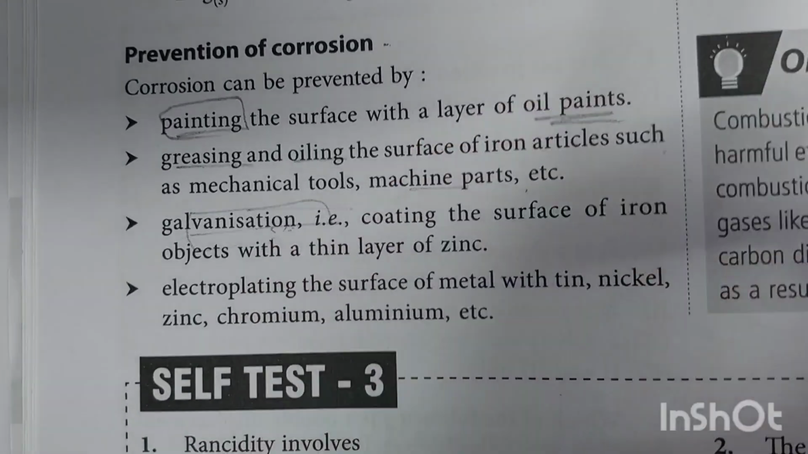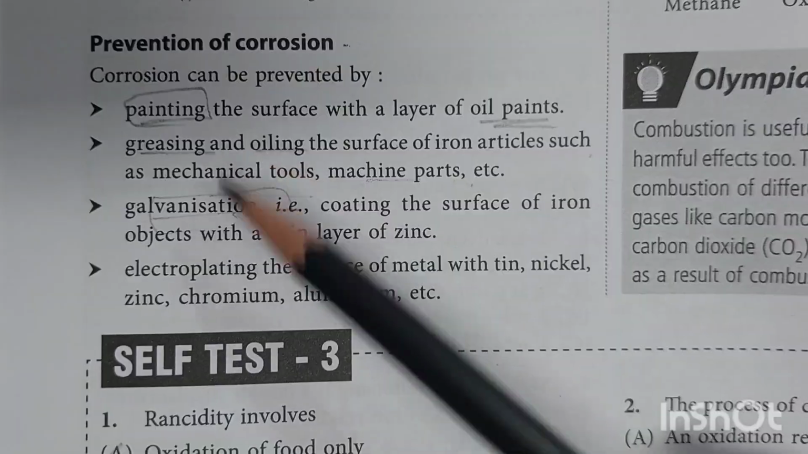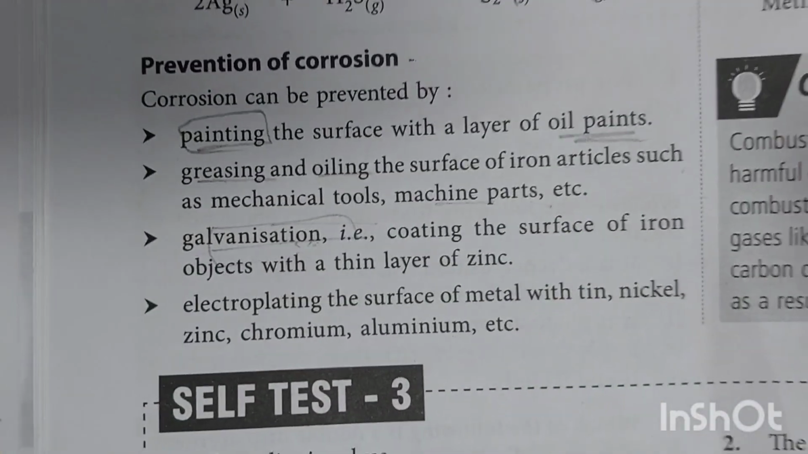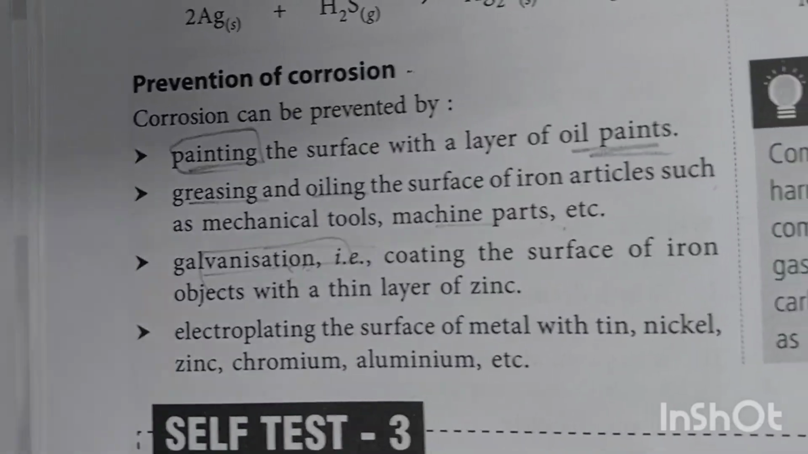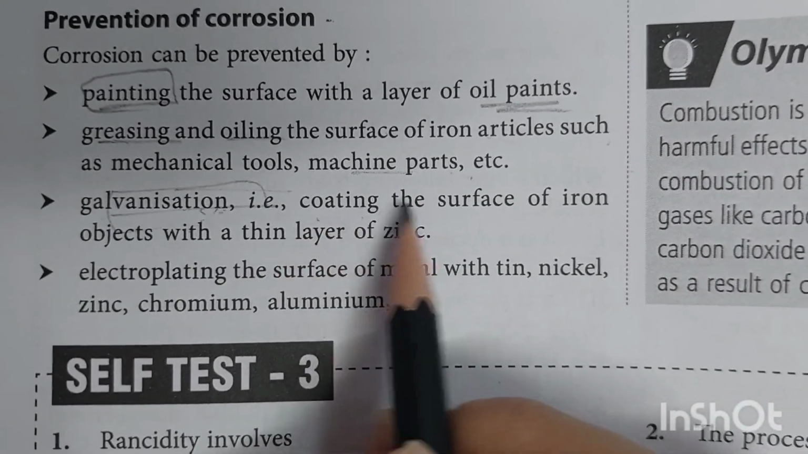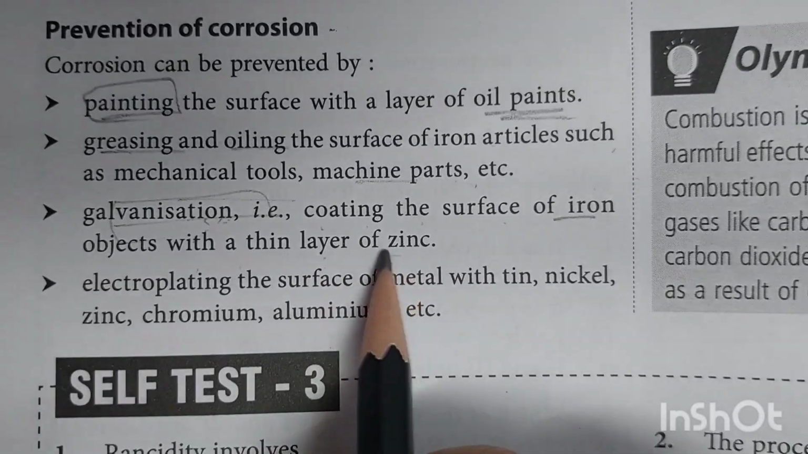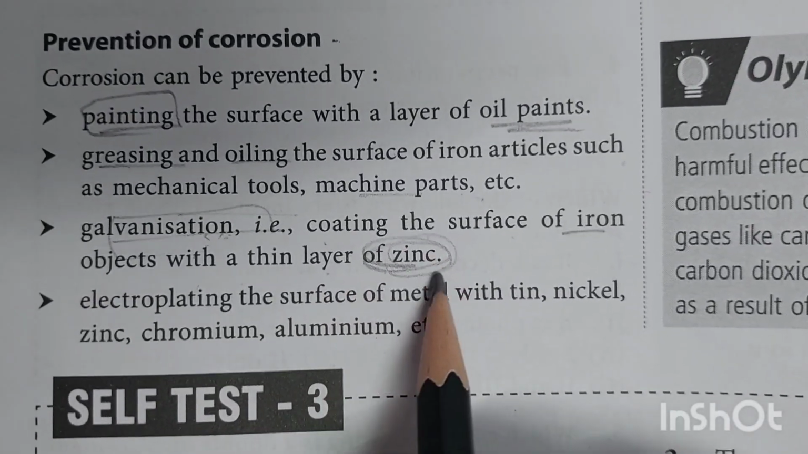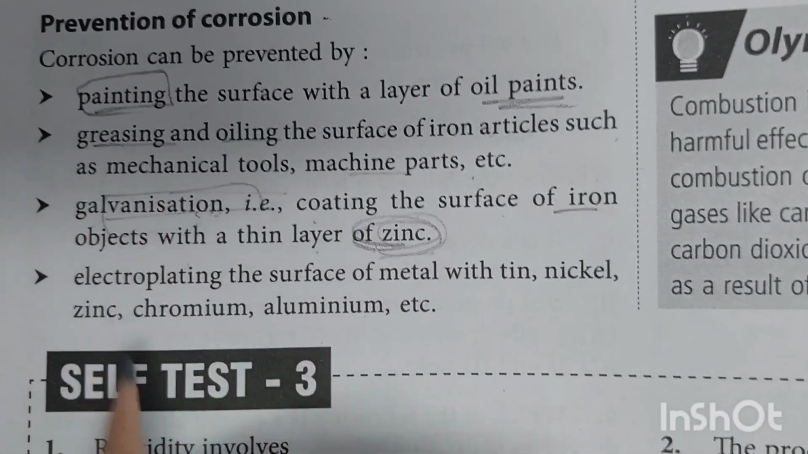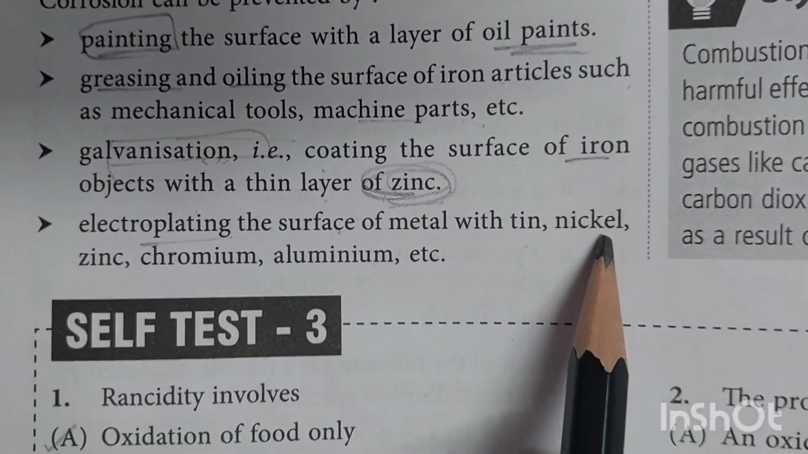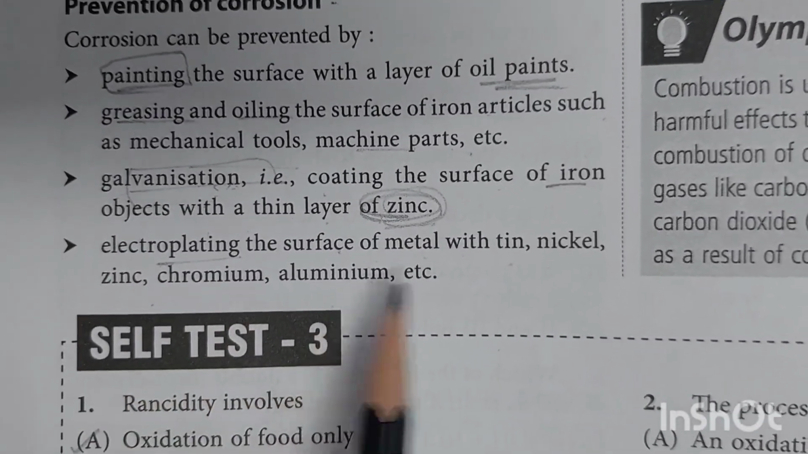We already studied corrosion and prevention of corrosion. Just these chemical reactions are new to us. Galvanization is coating the surface of iron objects with a thin layer of zinc. The coating of zinc is known as galvanization. Then electroplating: plating the surface of metal with tin, nickel, zinc, chromium, aluminium, etc.